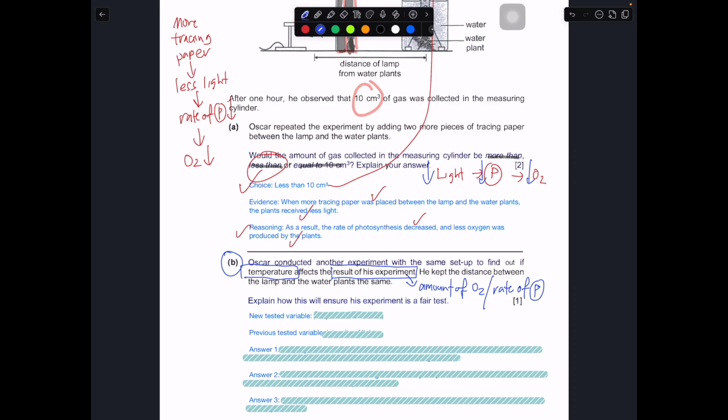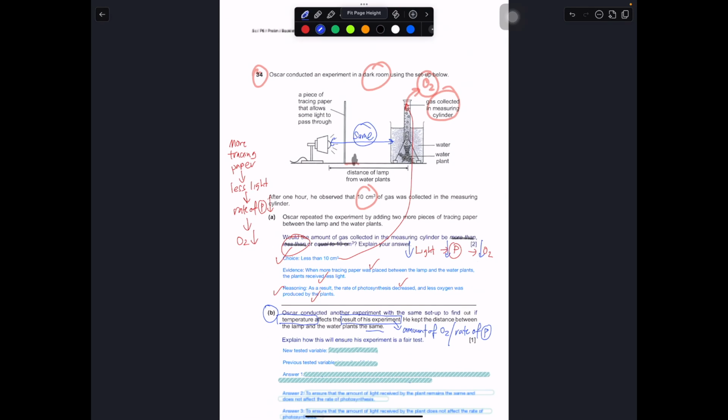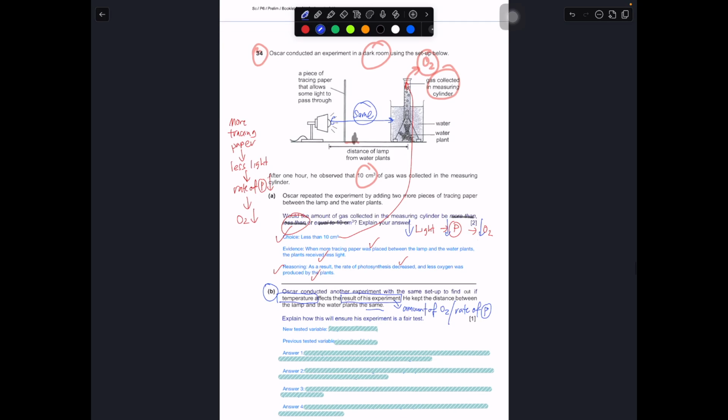So he kept the distance between the lamp and the water plant the same. So he kept this distance the same. Why did he need to do this, and how does doing this ensure a fair test? In this case, the new tested variable is the temperature of the water, or you can say the temperature of the surroundings, but usually it should be the water, because the plant would be directly affected by the water as it is placed inside the water.